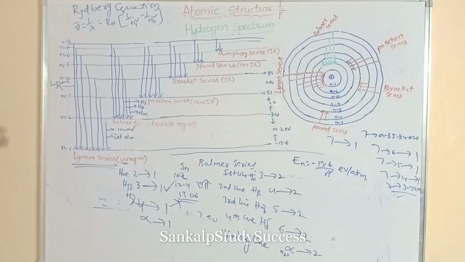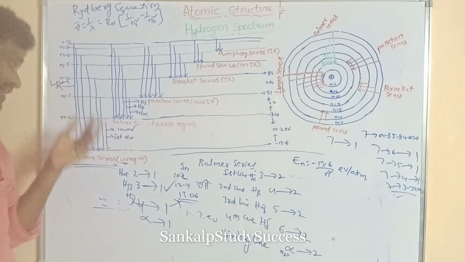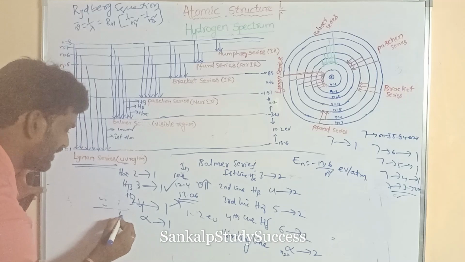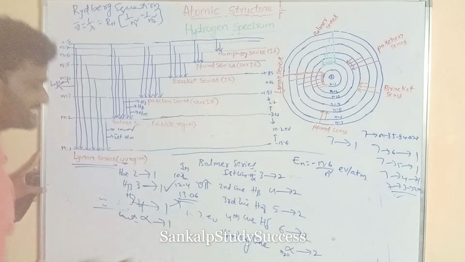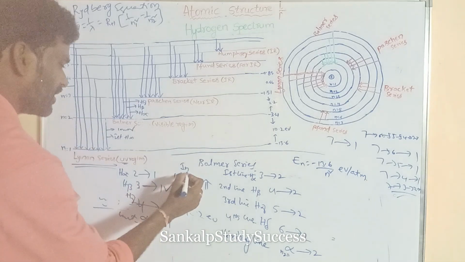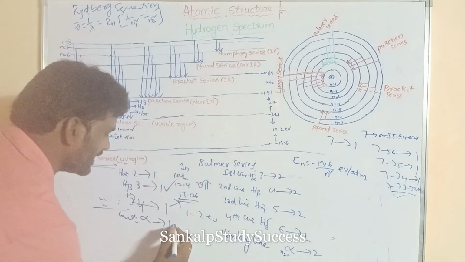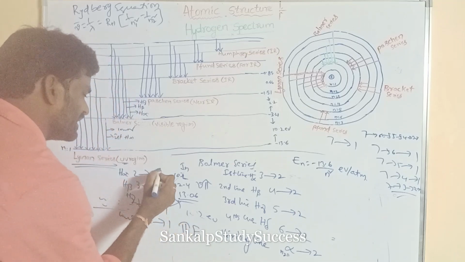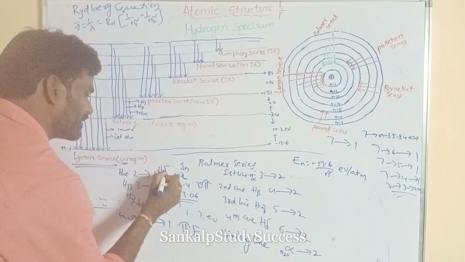So in the hydrogen Lyman series, which line has a higher energy? The limiting line has a higher energy, and the first line has a lower energy.